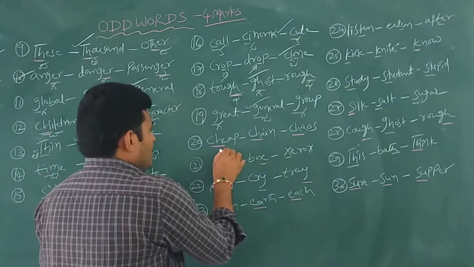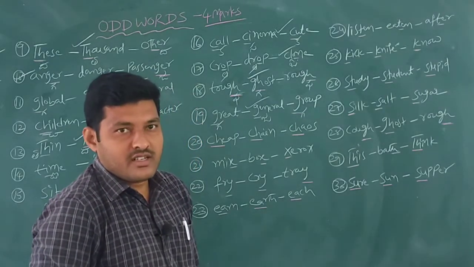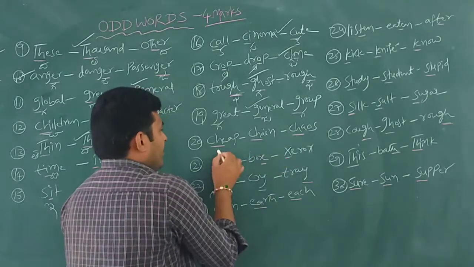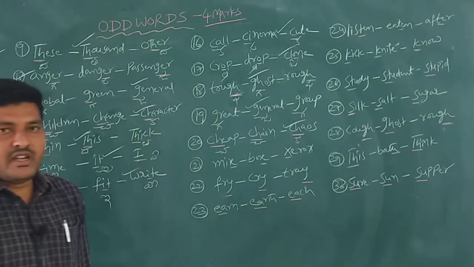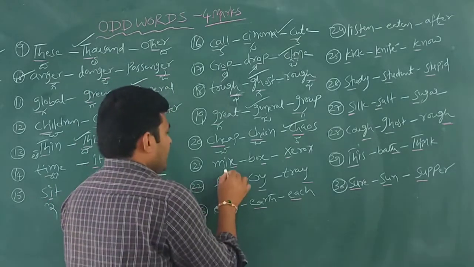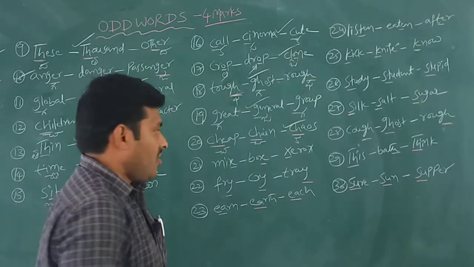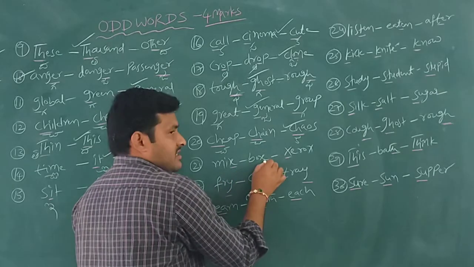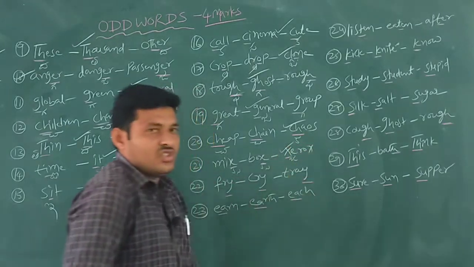Next example: cheap, chain, course. It's not chose. So here CH is cha, but in course it is ka. That's why it is course. Then another example is mix, box, xerox. Mix and box have the x sound indication, so it is xerox that is different. That's why xerox.